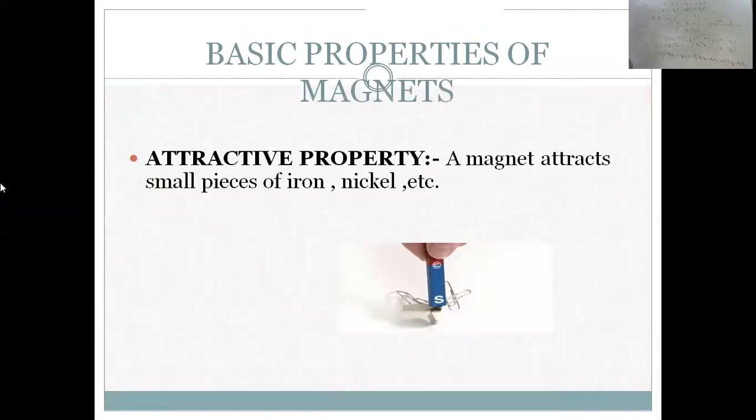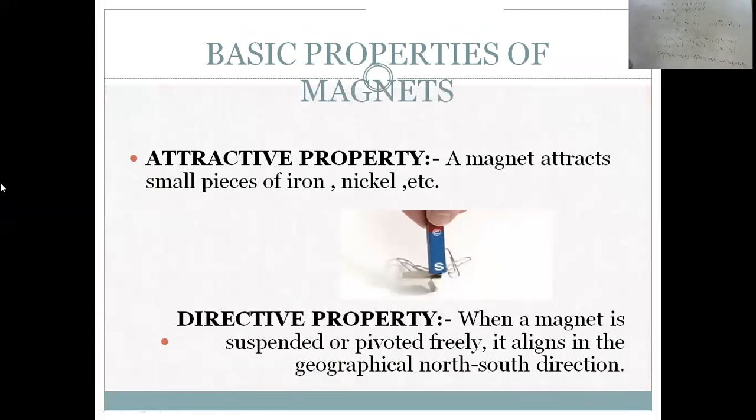Basic properties of magnets. Attractive property: a magnet attracts small pieces of iron, nickel, etc. Directive property: when a magnet is suspended or pivoted freely, it aligns in the geographical north-south direction.